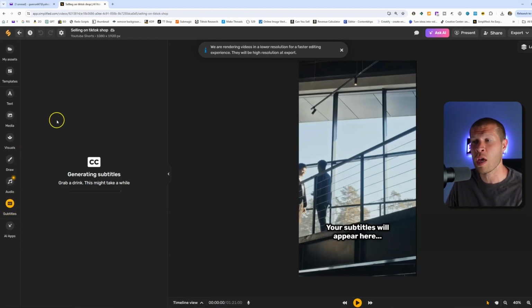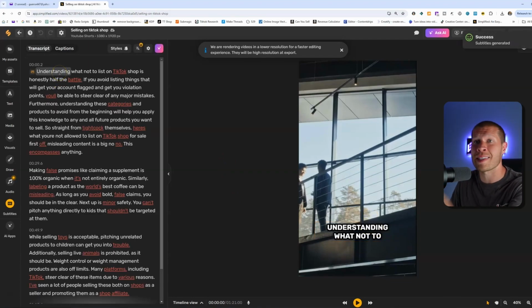So if you click into subtitles, you can edit the theme of it. You can edit the style. You can move them around. You can actually edit the text in the video from here. And you can do a number of other things.